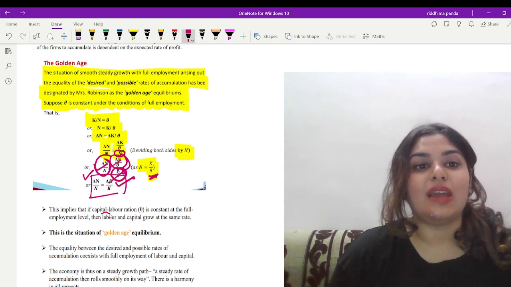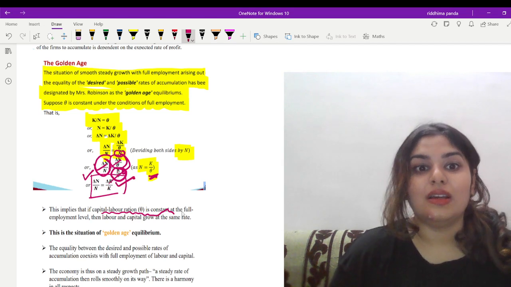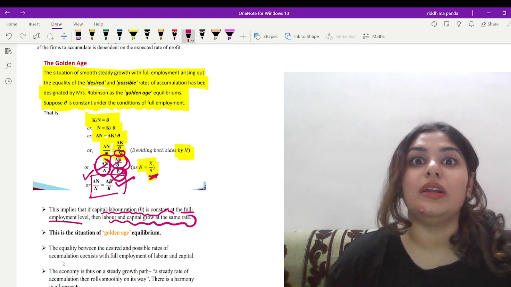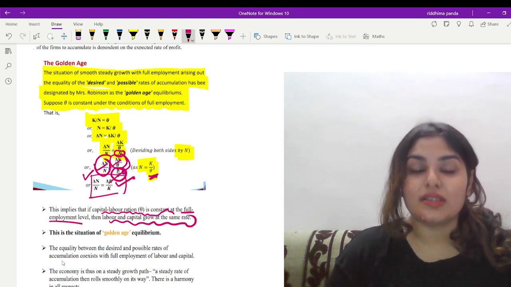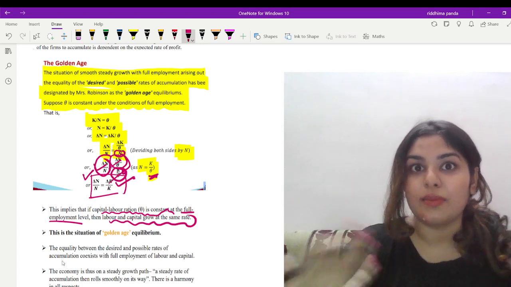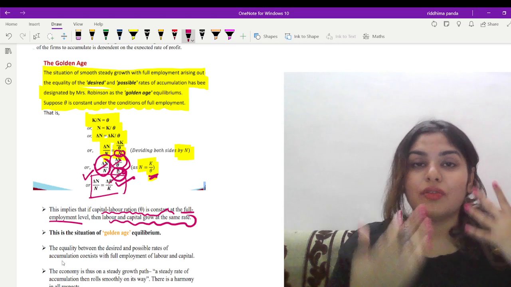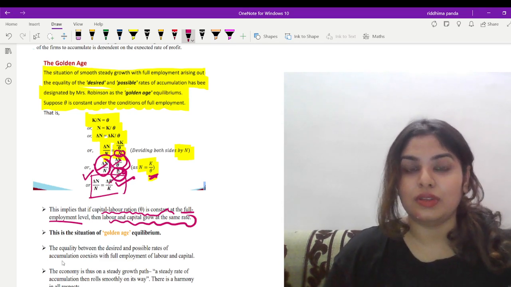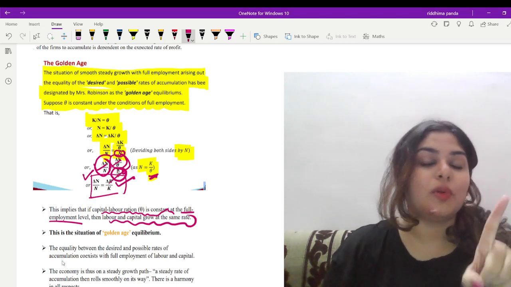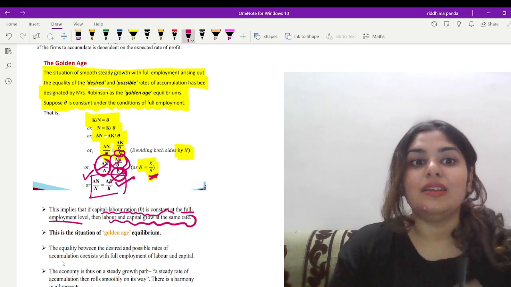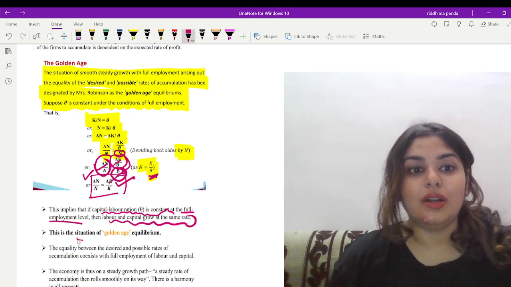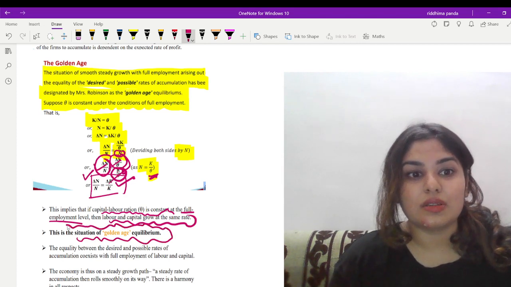So this implies that if the capital labor ratio is constant at the full employment level, then labor and capital grow at the same rate. And this is our golden age equilibrium, where if the capital to labor ratio is constant, that means both of them are growing at the same rate, and that is why the ratio is constant, right? So whenever the labor rate of growth and the capital rate of growth are equal at the point of equilibrium with full employment and constant theta, then we reach this equilibrium condition, and this situation is our golden age equilibrium of Joan Robinson's model, right?